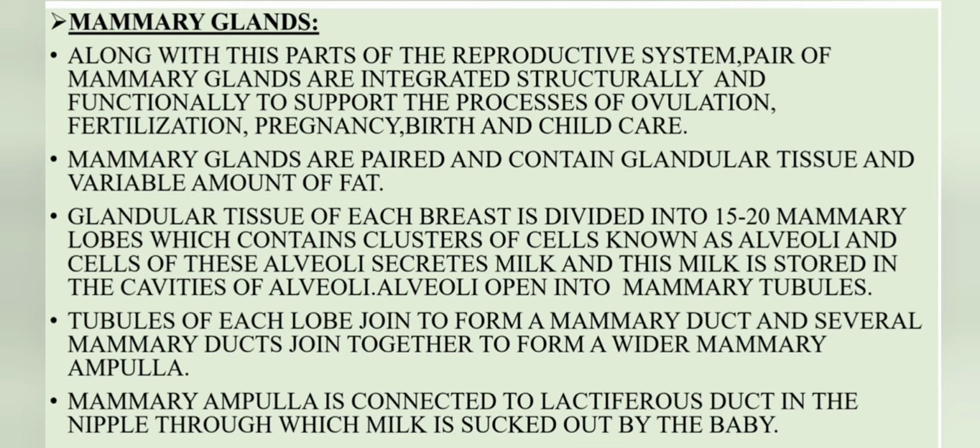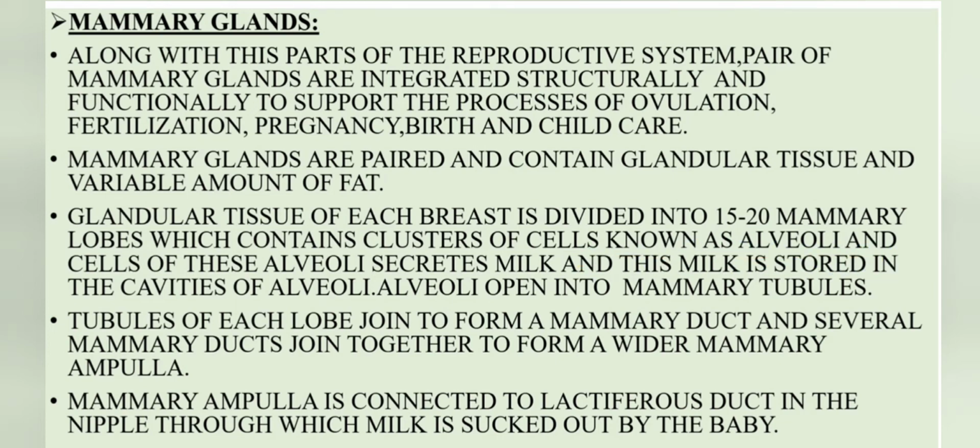These mammary glands are paired and contain glandular tissue and also a variable amount of fat. The glandular tissue of each breast is divided into 15 to 20 mammary lobes, and these mammary lobes contain clusters of cells known as alveoli.